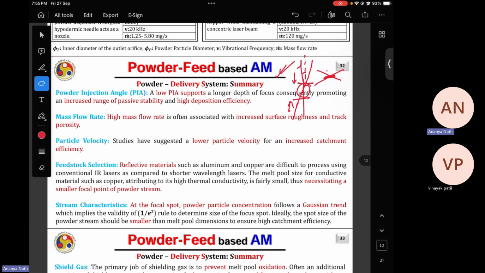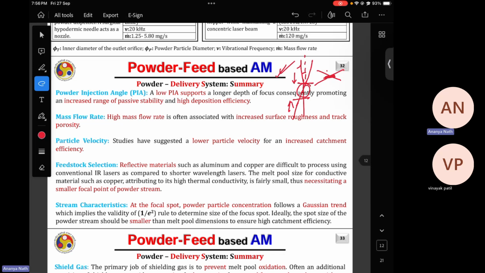Then there is particle velocity. Particle velocity means at what velocity the carrier gas is carrying the particles. If your particle velocity is less than your head movement, from the head the laser is coming, then your particles will not reach the melt pool at the time of laser consolidation. So your particle should reach the melt pool. That's why your particle velocity is very important.